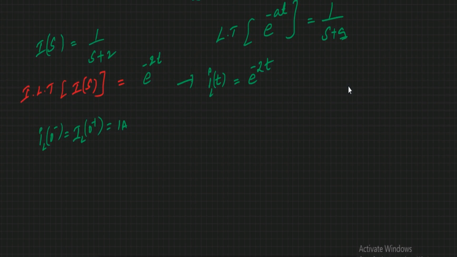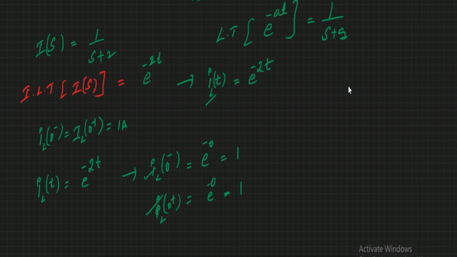Let us verify with this standard equation. What is the standard equation we got? IL of t is equal to e power minus 2t. If you substitute IL of 0 minus, that is, if I substitute t equal to 0, here you are going to get e power 0, which is nothing but 1, and IL of 0 plus, if you substitute t equal to 0, here you are going to get e power minus 0 or e power plus 0, that is equal to 1. So if you know this standard equation, it is possible to find your IL of 0 minus or IL of 0 plus.